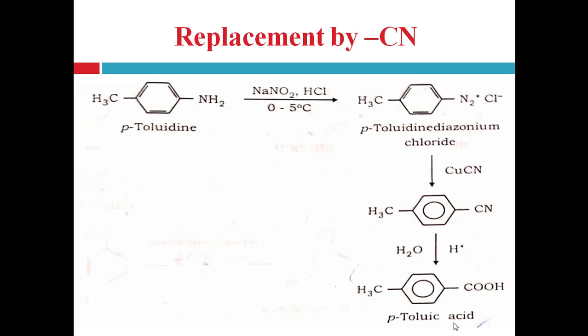So this para-toluidine undergoes diazotization and is converted into the corresponding diazonium chloride salt. Then this diazonium group can be replaced with the cyanide group with the help of cuprous cyanide, and this para-cyano-toluene undergoes acid hydrolysis and is converted into para-toluic acid. This cyanide group is converted into a carboxylic acid group.